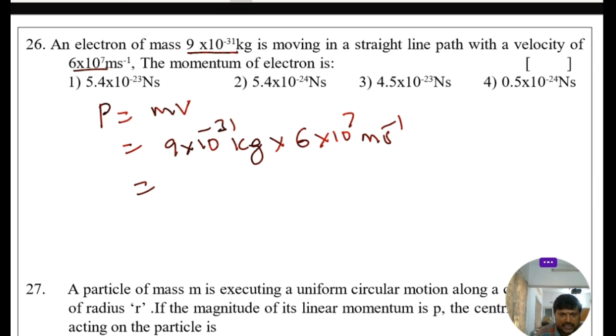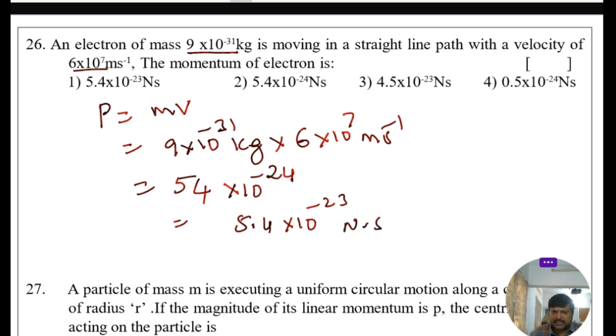That is equal to 9 into 6, that is 54. 54 into 10 power of minus 31 plus 7, that is minus 24. This we can write as 5.4 into 10 power of minus 23 kg meter per second, we can write as Newton second. So 5.4 into 10 power of minus 23. So option 1 is the right answer.